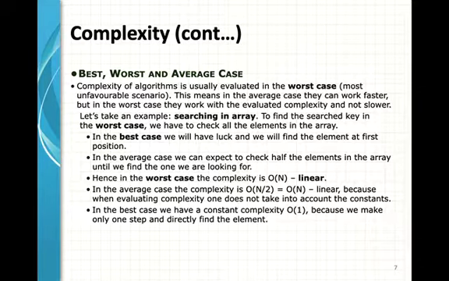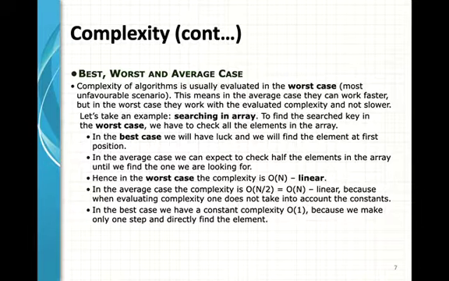Suppose we want to search a key value or a number from all the elements in an array. In the best case, we will have luck that we will find this element at the first position from where we are starting to search, then it is called the best case.